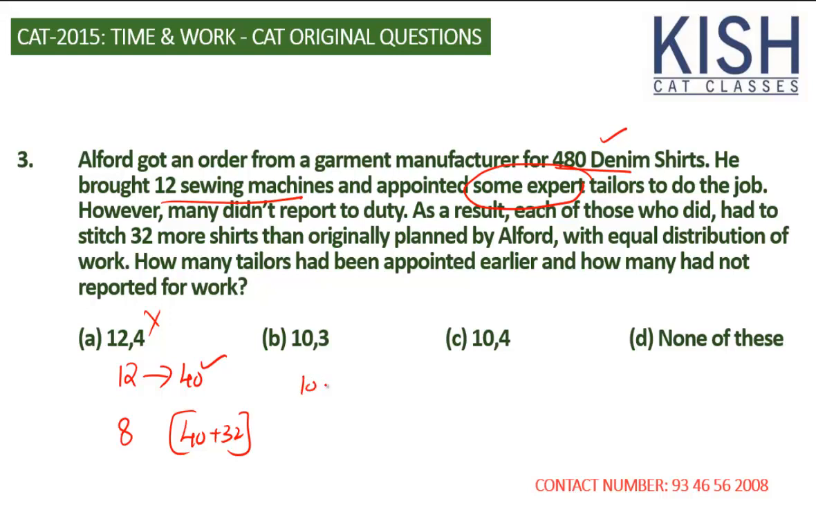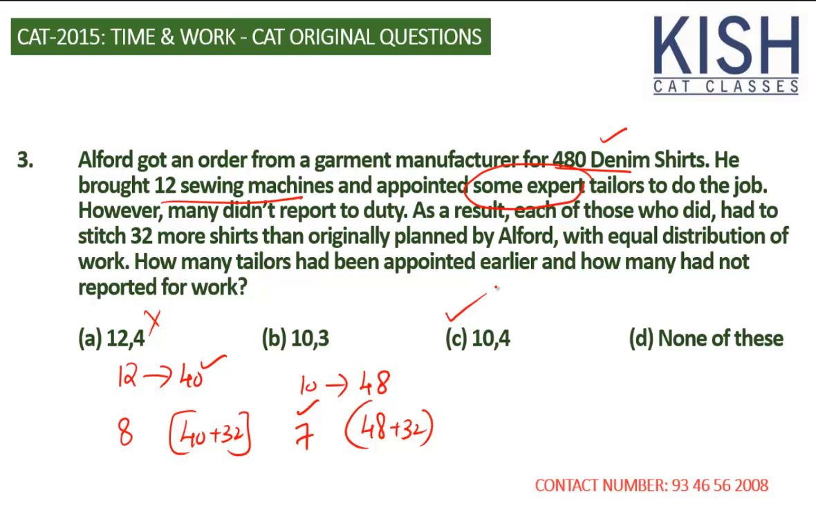So if there are 10 actually, each one should be doing 48. Now 48 plus 32 is 80, so each one must be doing 80. If each one is doing 80, then we need only 6 people. However, it mentioned that 7 presented. That's ruled out. Now this one should be correct. Since we have already done it for answer option A, we can easily say that it's answer option C.